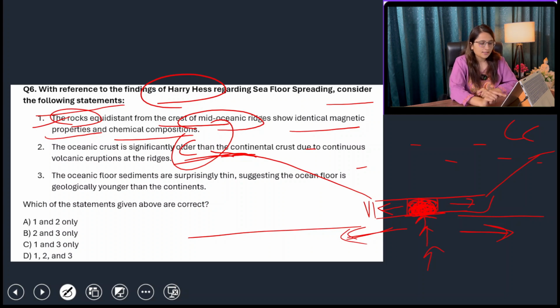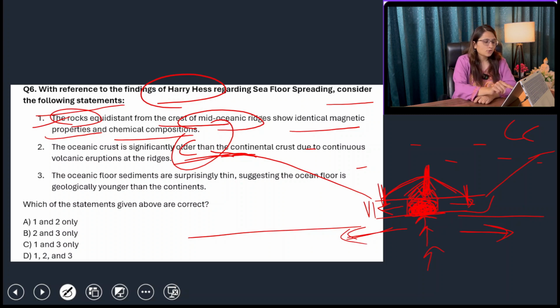If this is your mid-oceanic ridge, this is the area where the mid-oceanic ridge will be formed, because magma will be deposited there, and there will be a kind of ridge, a kind of mountainous chain. This is the axis of the ridge. As we move equidistant from this area, every rock has the same chemical composition because they are formed at the same time, and because at that time the magnetic property of the earth was at a particular level, the rocks adjusted themselves according to the magnetism of the earth.